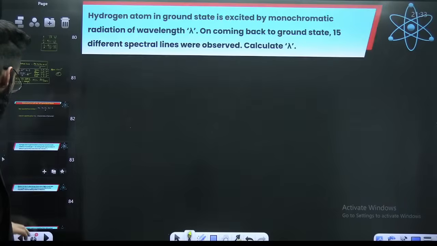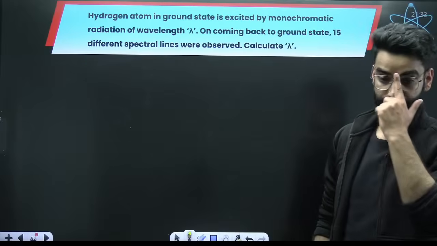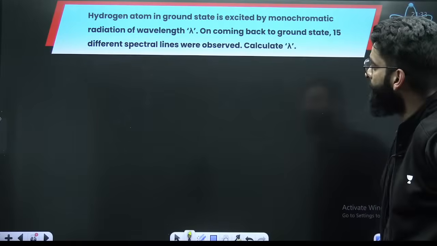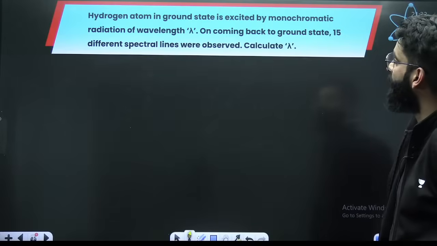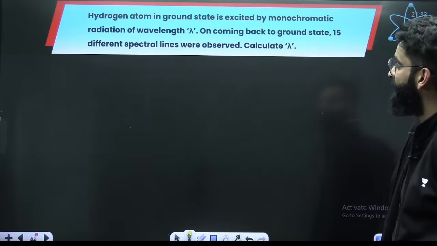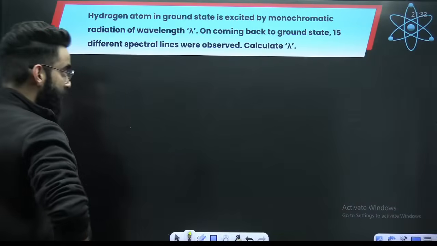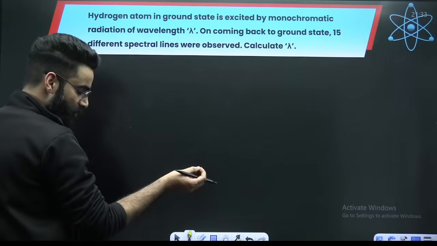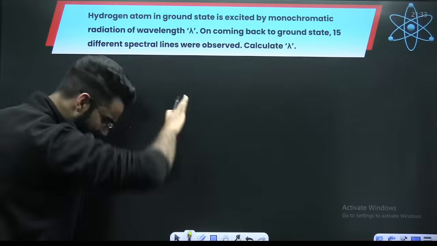Can you try to solve this question quick? Quick, guys, quick, everyone. A hydrogen atom in the ground state is excited by a monochromatic radiation of wavelength lambda. On coming back to the ground state, 15 spectral lines are obtained. So the electron in hydrogen is being excited, it goes to a higher energy state, then it again comes to the ground state.